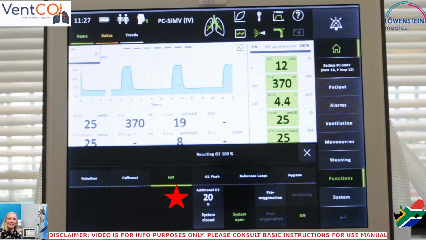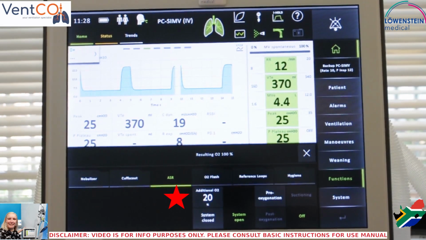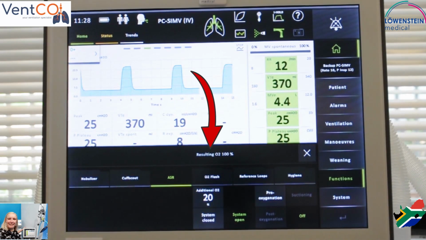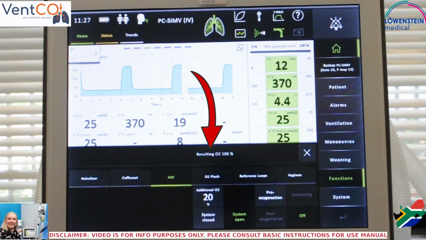Our simulation patient is set on a FiO2 of 80%, and if we give an additional 20%, that results in 100%, and you will see that reflected on the screen.